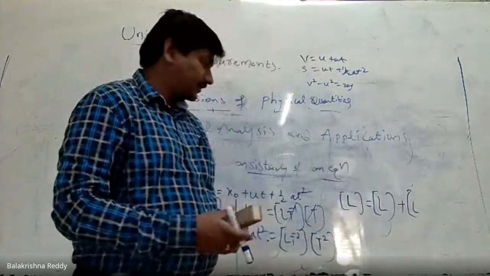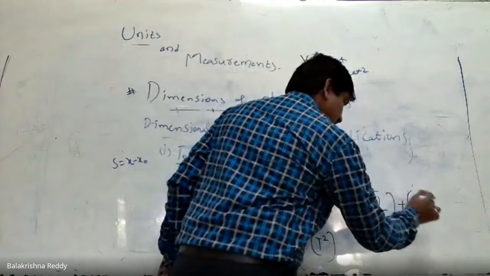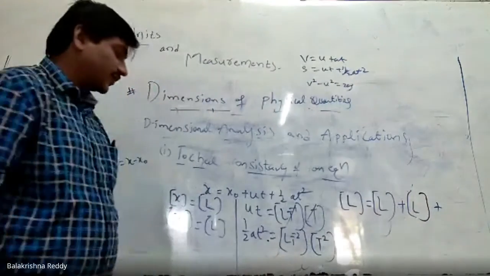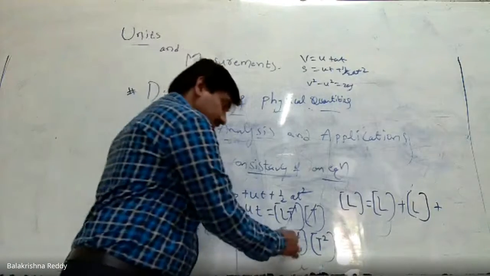See, L, L to the power of 3, L, this is next. In the place of half at square, LT minus 2 times T square. It's also cancelled.